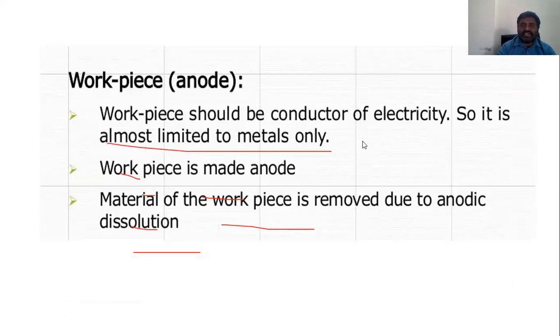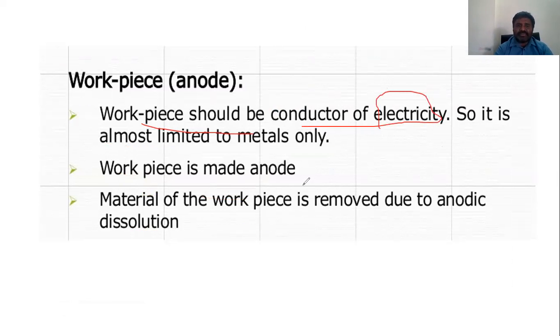Now, the workpiece is connected to the anode. The workpiece should be a conductor of electricity. Both the workpiece and the tool are conductors of electricity. The workpiece is connected with the anode, which is the plus symbol, and the material of the workpiece is removed due to anodic dissolution. This is all at the anode.